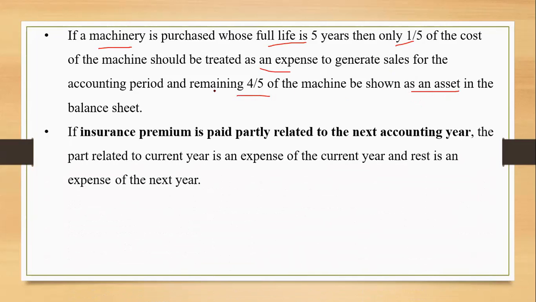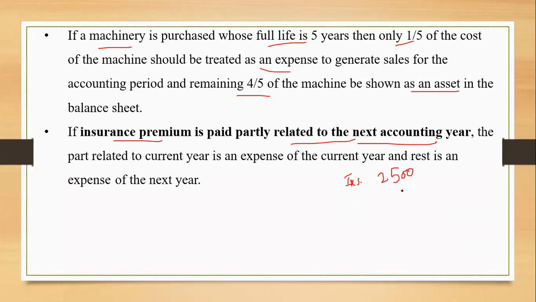And yes, an insurance premium example is also given. If any amount is paid related to the next accounting year, whatever that amount is will be taken as the expense of the next year only. The remaining part will be taken for the current year. Let me give an example again. Total insurance paid, suppose it's 2,500.